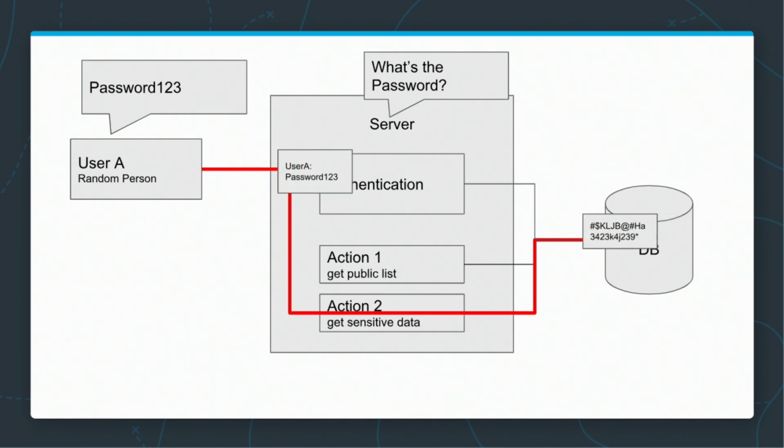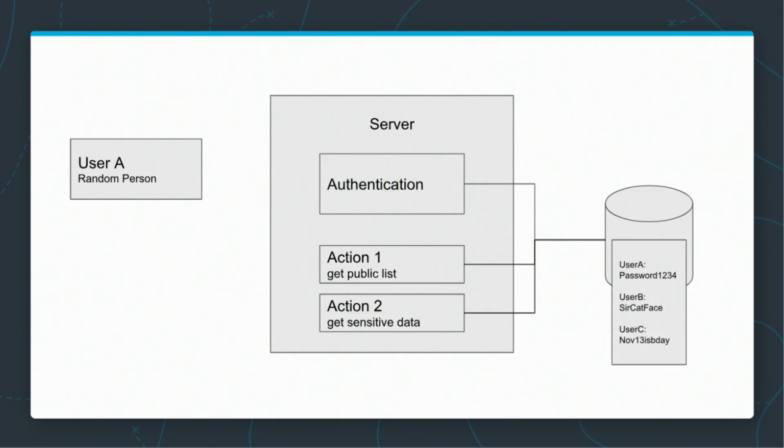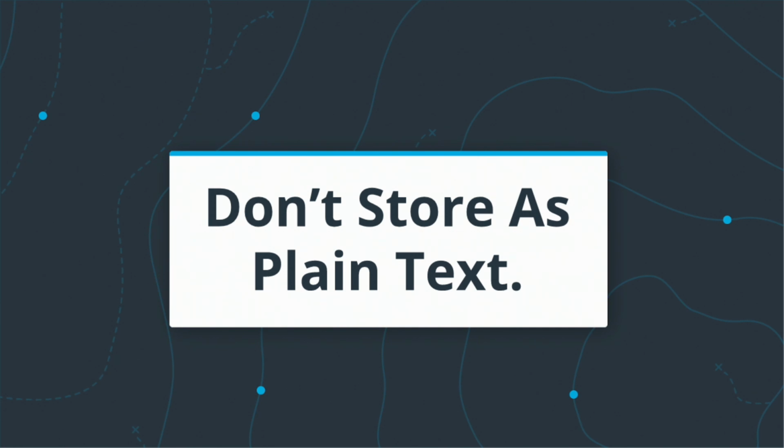Now that we have our password from our user, we can fetch that record from our database, make sure it's encrypted in transit between our database and our server. Now we can compare the password our user provided and the password that our database stored. But if we save our passwords as plain text in our database, we can have additional problems. For example, a bad employee could come along and simply copy all of those passwords to a thumb drive. They can walk away with this data, and now they have all of our users' passwords. If users copy their passwords among systems, that user's account on many systems and platforms could be compromised. So don't store passwords as plain text.